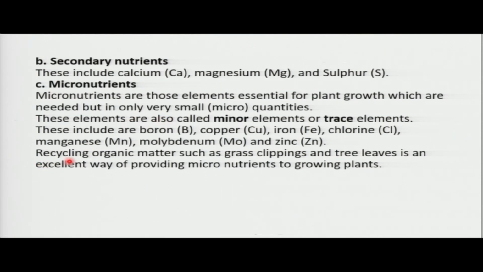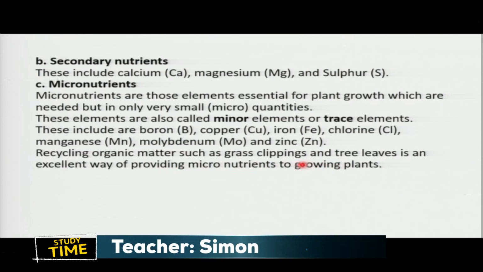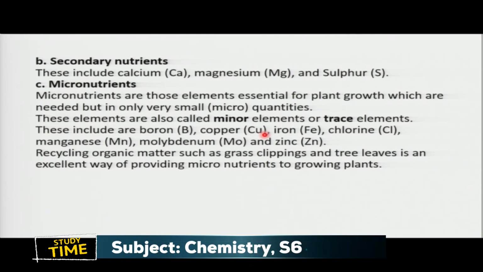Here we have a statement saying recycling organic matter such as grass clippings and tree leaves is an excellent way for providing micronutrients for growing plants.